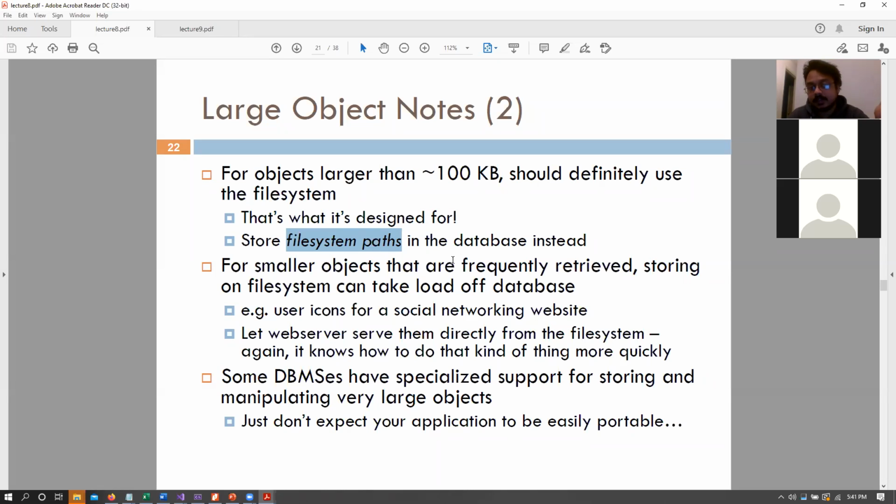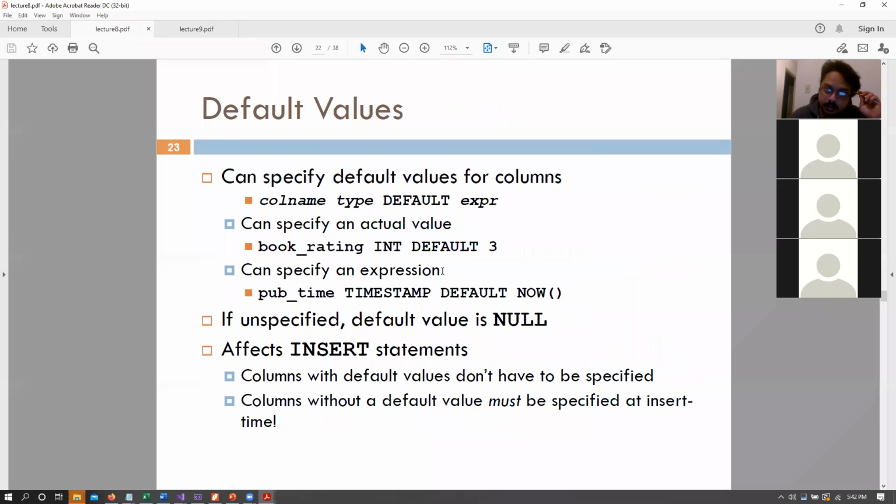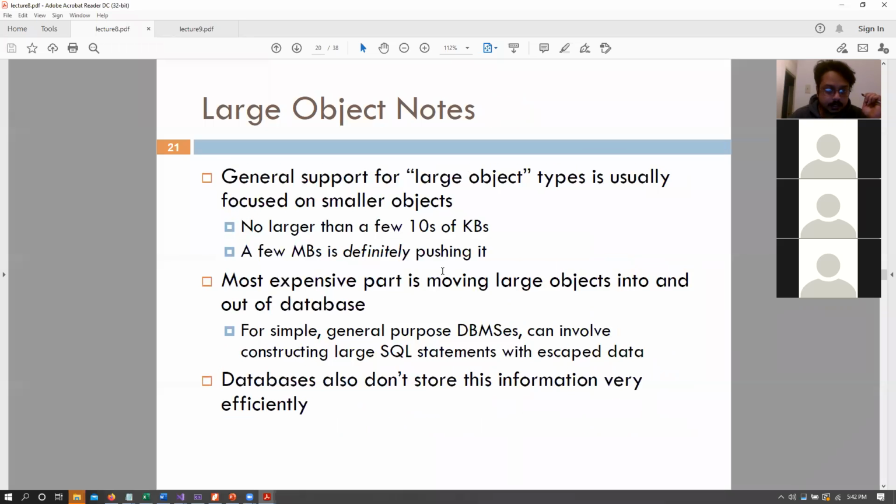So you would actually save those files into a FAT32 or NTFS file system, and then get the path from there and save that path in your database instead. Okay. However, for smaller objects that are frequently retrieved, you can actually save them in a database. Or if you want, you can also save smaller objects in the file system as well, if those objects are being retrieved quite frequently from the database. Okay, any questions about large objects?